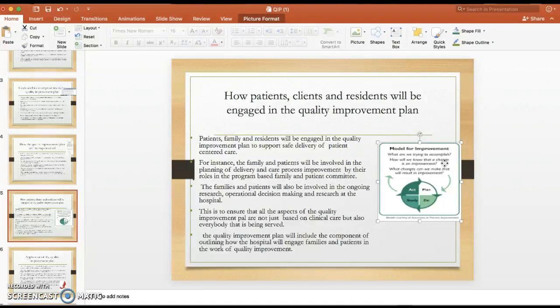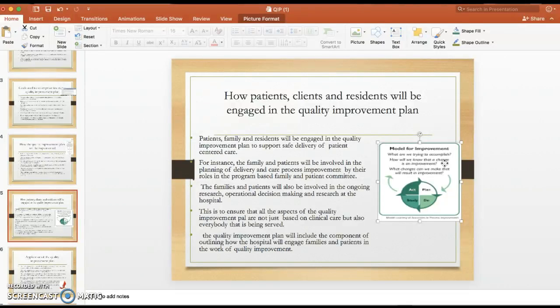How patients, clients, and residents will be engaged in the Quality Improvement Plan. Patients, family, and residents will be engaged in the Quality Improvement Plan to support safe delivery of patient-centered care. For instance, the family and patient will be involved in the planning of delivery and care process improvement by their roles in the program-based family and patient committee.